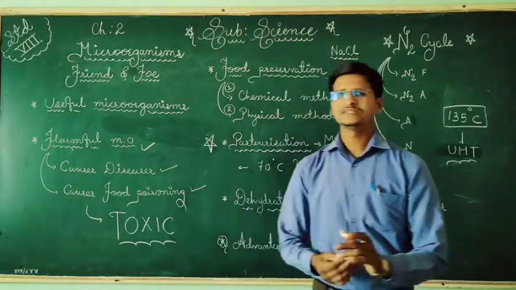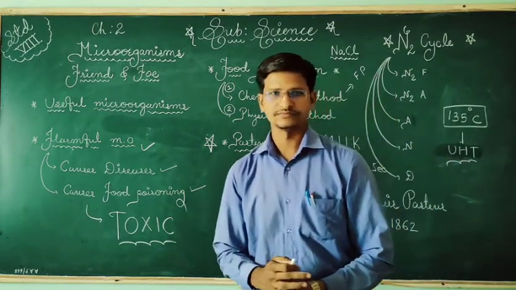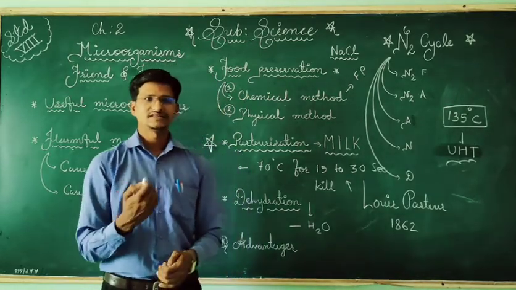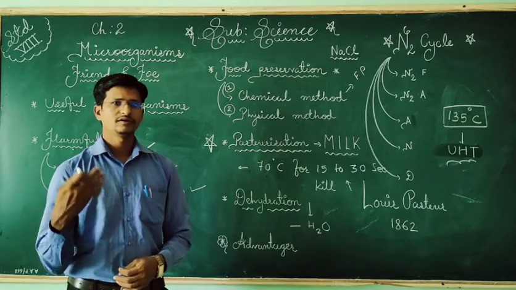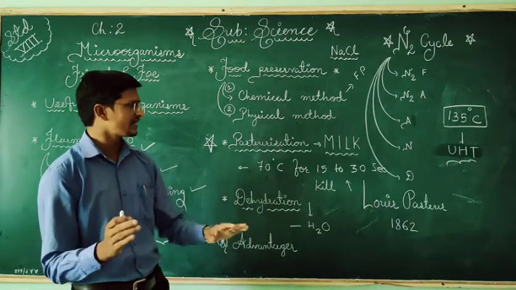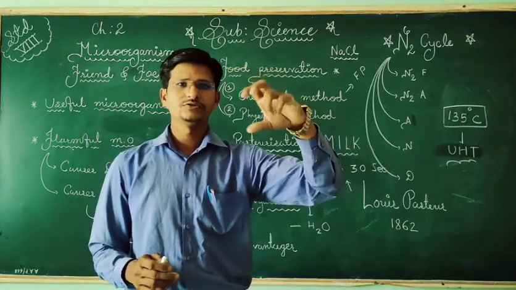Now, advantages of food preservation in a particular season. Suppose we take the example of mango or mango juice, orange juice, or any material you can take. It is introduced into the can.